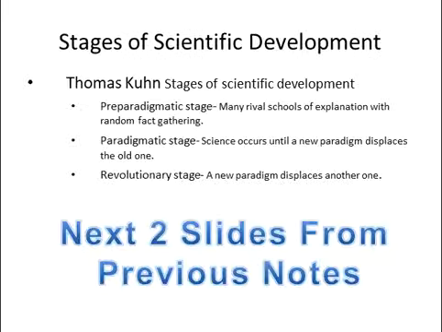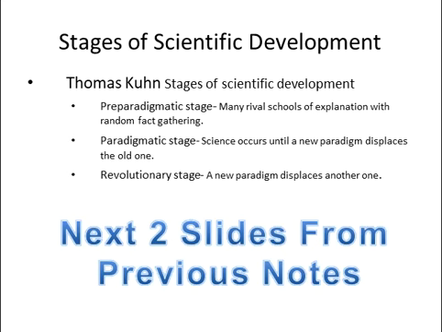So Thomas Kuhn saw several stages of development of science. The pre-paradigmatic stage: many rival schools of explanation clamoring against each other, trying to gather random facts. The paradigmatic stage: science occurs until a new paradigm displaces the old one. So in that paradigmatic stage, science has matured somewhat. It's going on good until something displaces it. And that's what occurs in the revolutionary stage. A new paradigm displaces another one.